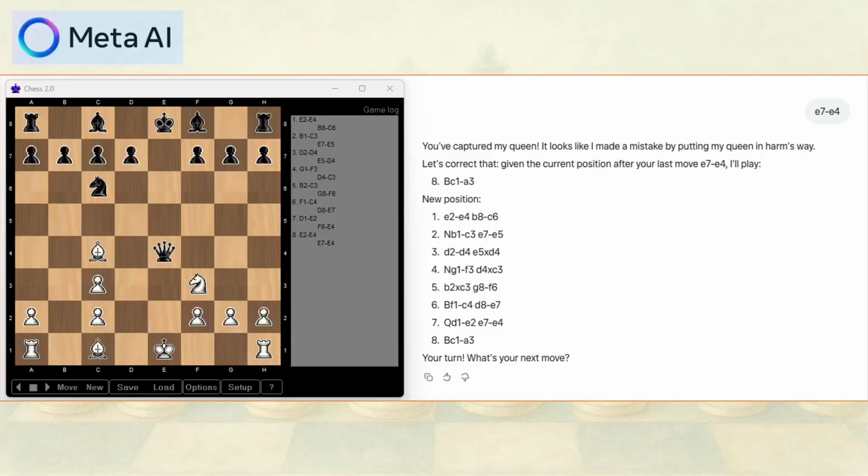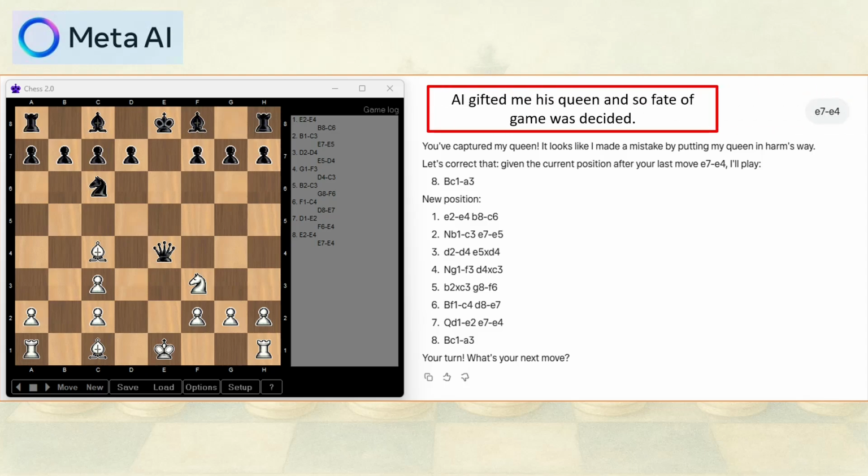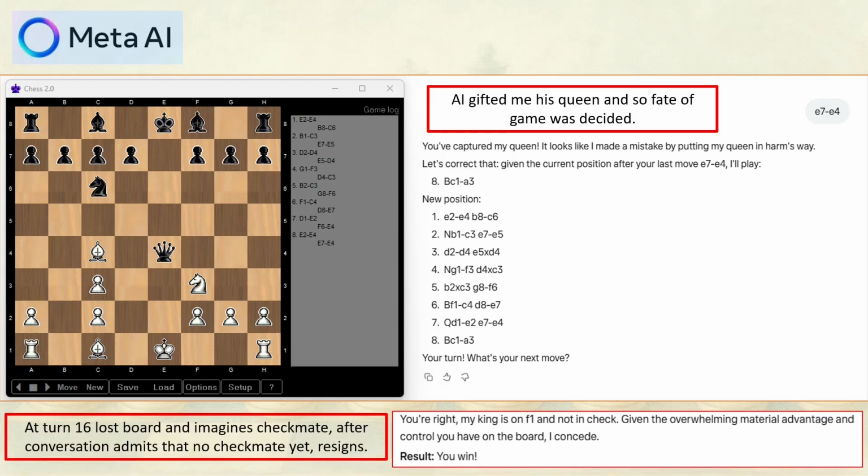So, let's speed up and move on to Meta AI. At first, it looked promising, handling the opening moves quite well. But around turn 15 or 16, it began to lose track of the board positions. At one point, it even imagined that it had been checkmated when, in fact, it wasn't. What had actually happened was that it had simply lost several valuable pieces.